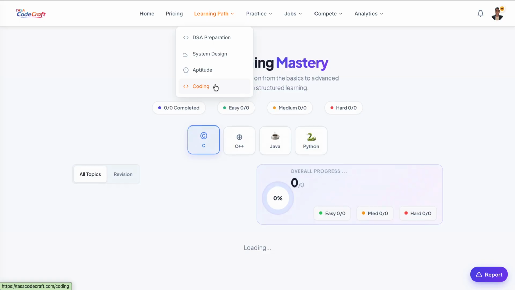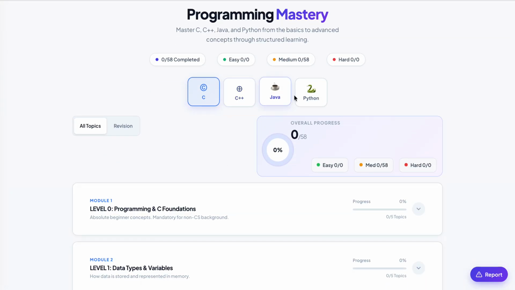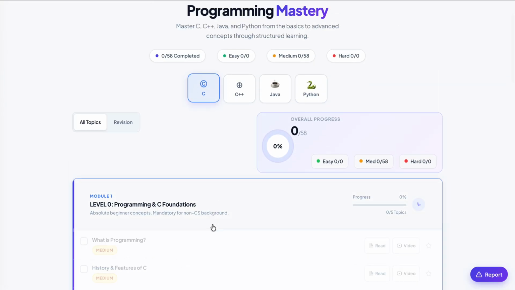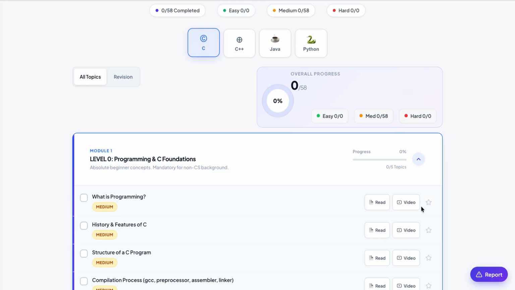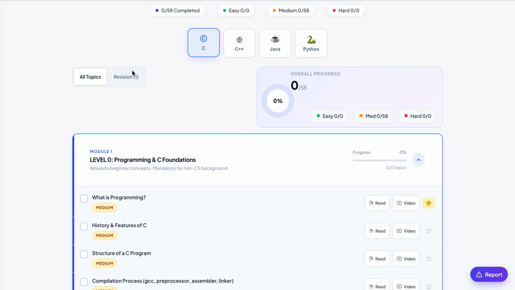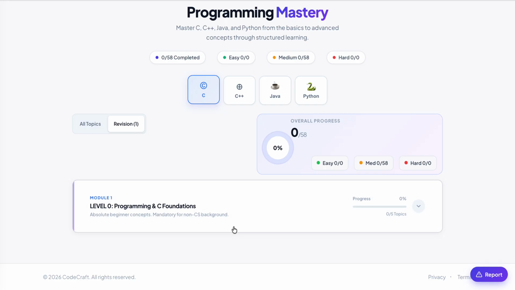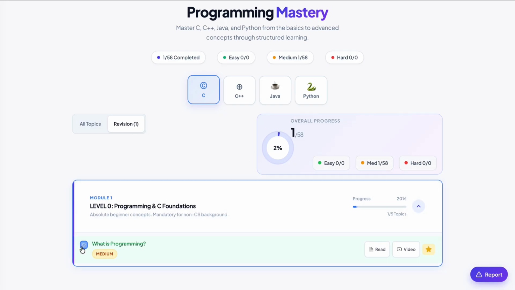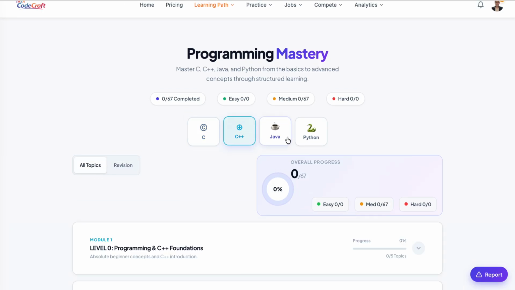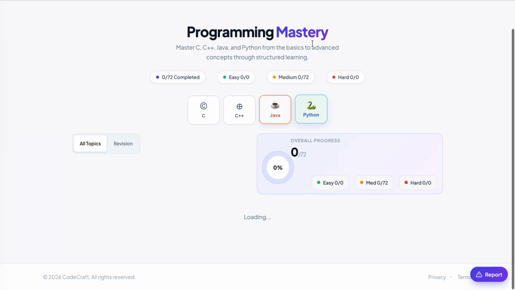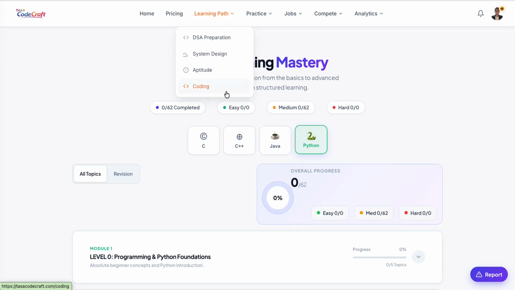And in coding, you can learn C, C++, Java, Python, everything. Again, it's free. Likewise, it has a read and a video. If you want to bookmark it for revision, you can star it, and then you can come again anytime. And this is to view your progress. Once you are done, you can click this, and the progress gets updated here. Likewise for C++, Java and Python. These are all the programming languages.